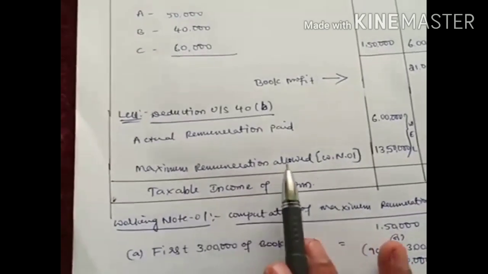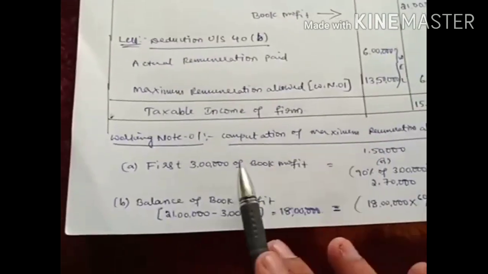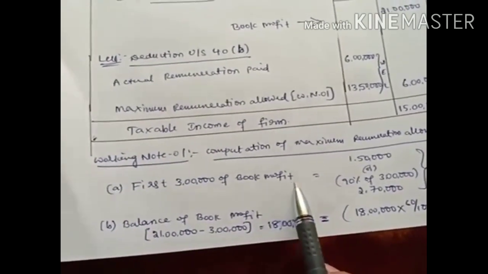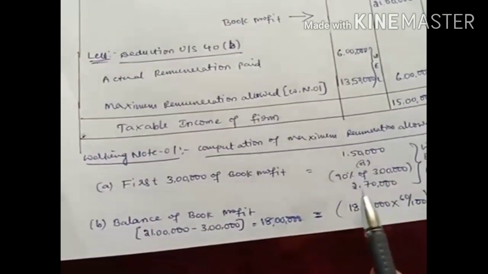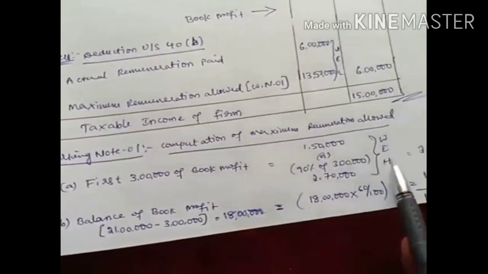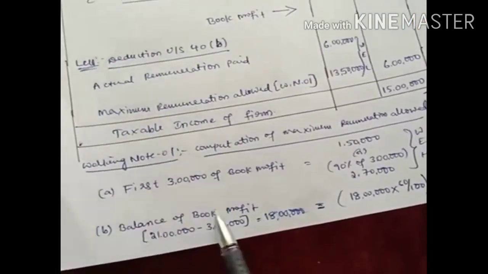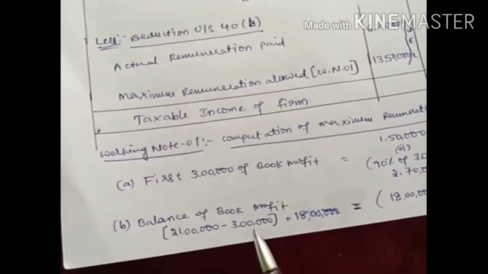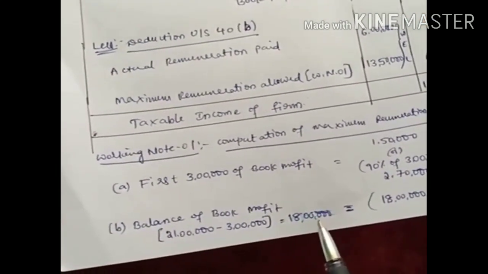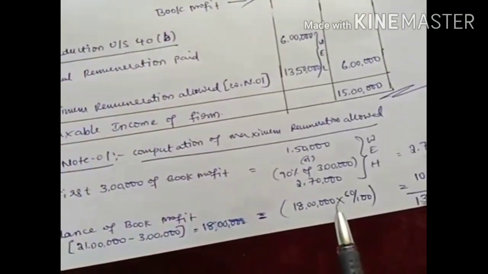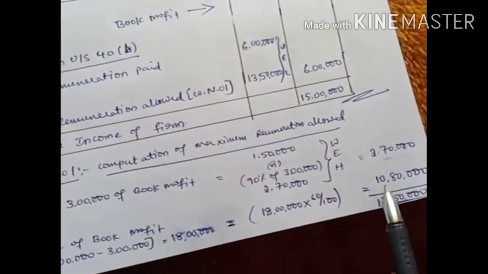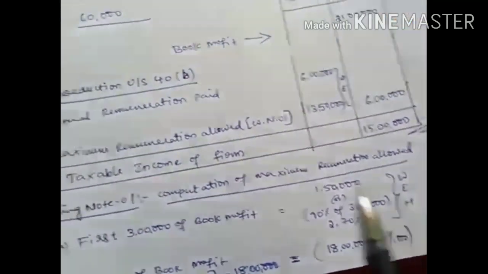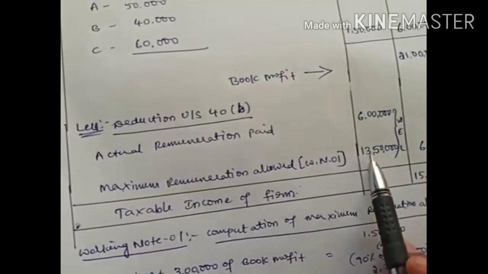And the next one is maximum remuneration allowed. In Working Note 1 we have to calculate it. For computation of taxable maximum remuneration allowed: on the first 3 lakh of book profit, 1,50,000 or 90% of 3 lakh, which means 2,70,000, whichever is higher is 2,70,000 only. And on the balance of book profit, how much is the book profit we got? 21 lakh. Out of the 21 lakh we already calculated 3 lakh, so the remaining amount is 18 lakh, and on that 18 lakh we calculate 60%. So 18 lakh into 60% is 10 lakh 80,000. Add both amounts, and you get 13 lakh 50,000 rupees. This 13 lakh 50,000 rupees is considered as the maximum remuneration allowed.